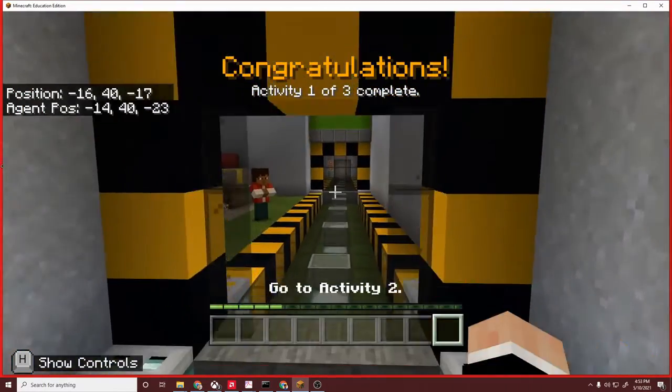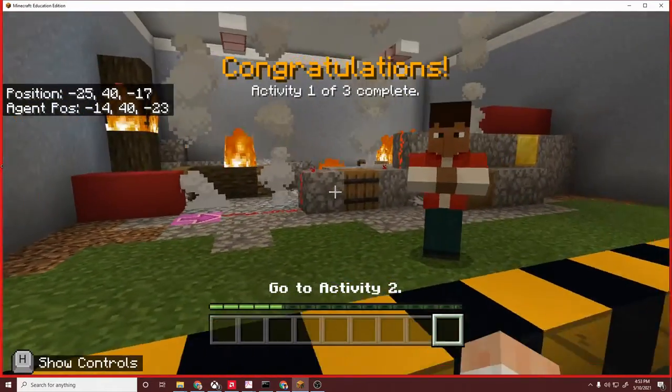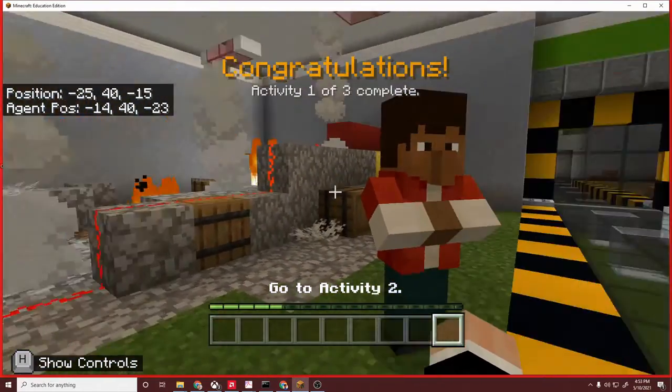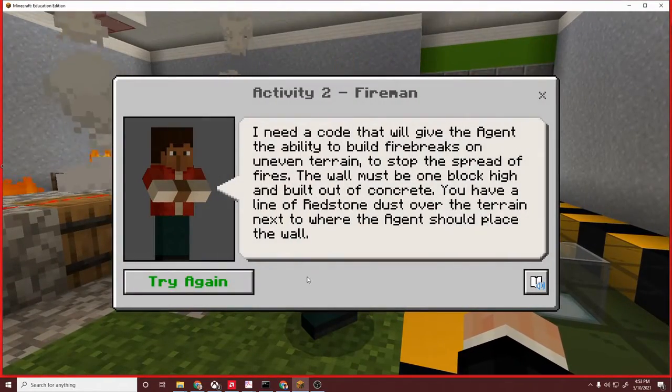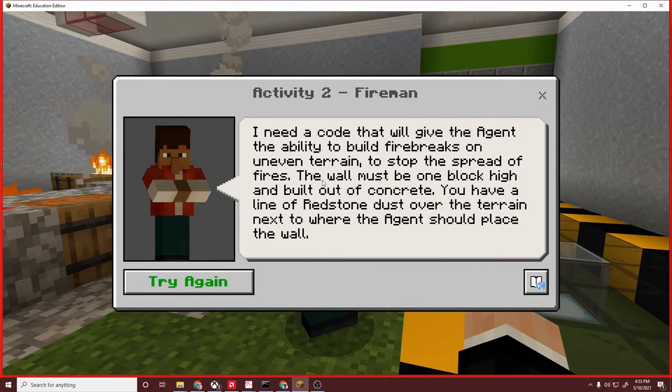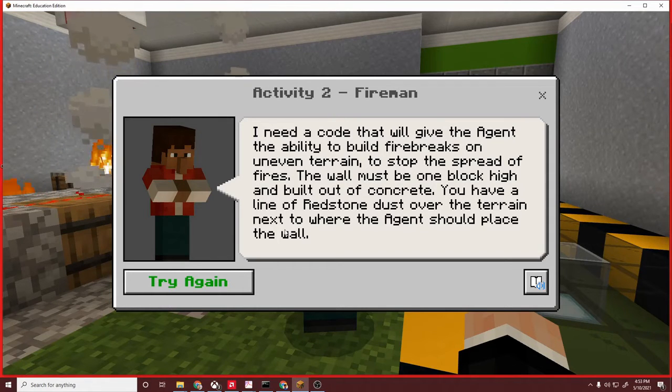Alright, let's move on to activity 2. Okay, I need code that'll give the agent the ability to build fire breaks on uneven terrain to stop the spread of fires. The wall must be 1 block high and built out of concrete. You have a line of redstone dust over the terrain next to where the agent should place the wall.